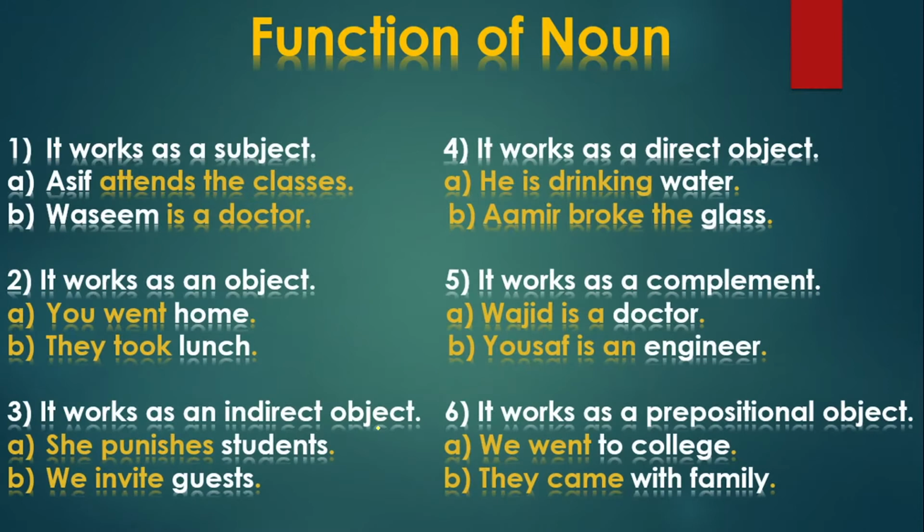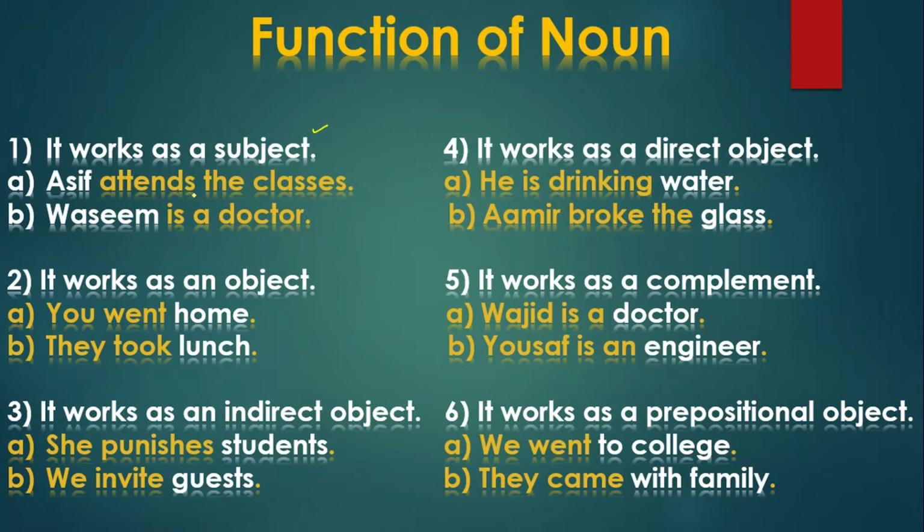Noun has got the following functions. The first one, it works as a subject. Keep in your mind, your noun works as a subject. Now what is subject? Subject has got two definitions which we have already discussed in our previous lecture. One is known as doer of an action and one is known as title and topic subject. What is doer of an action? Subject does something in a sentence, or doer of an action or a person is called subject. And the second definition which we had about subject, that was known as a person, place, or a thing in a sentence which we are talking about.